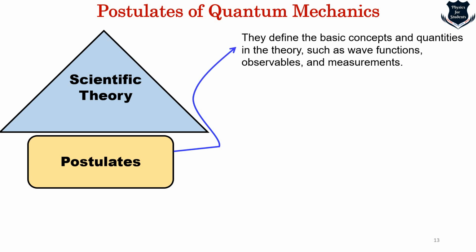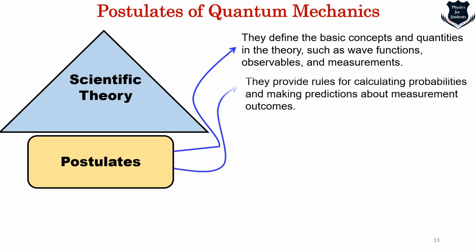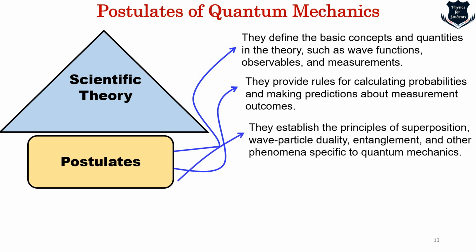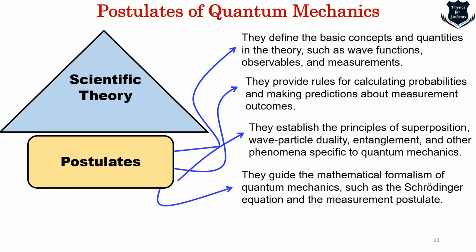The first thing is that we definitely need it because postulates define the basic concepts and quantities of the theory. In this case, you can think of wave functions, observables, etc. Second, they provide rules, because until you define a postulate, how can you define the rules? And here in quantum physics, we will see a different kind of rule. The third is that they establish the principles of superposition, wave-particle duality, quantum entanglement. And finally, they guide the mathematical formalism, because there is a lot of weird formalism in quantum physics, and that is the reason we need them.